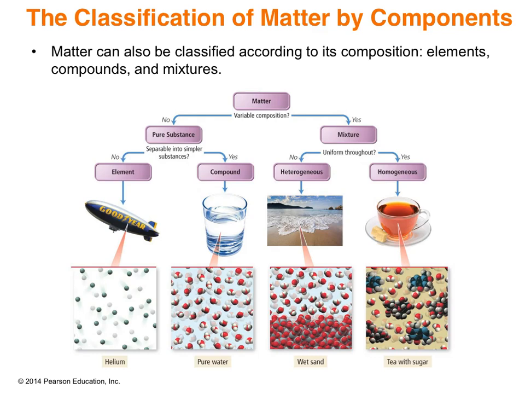If you were to classify matter according to what it contains, or according to what its components are, then we classify that into pure substances and mixtures.